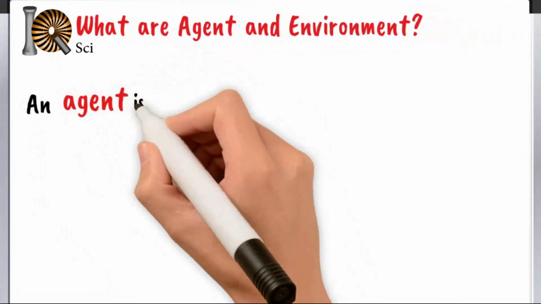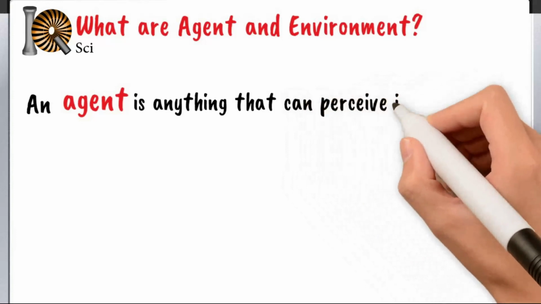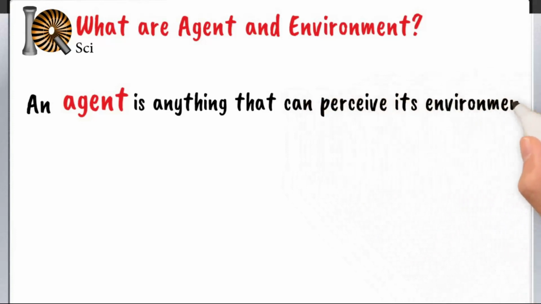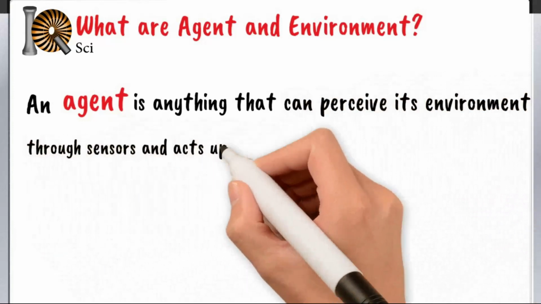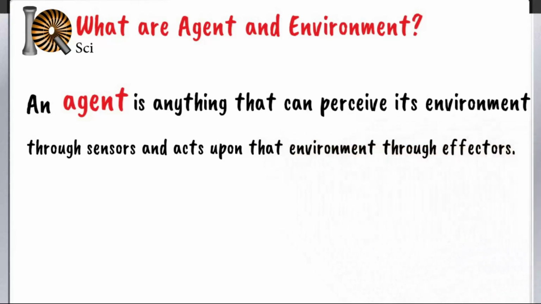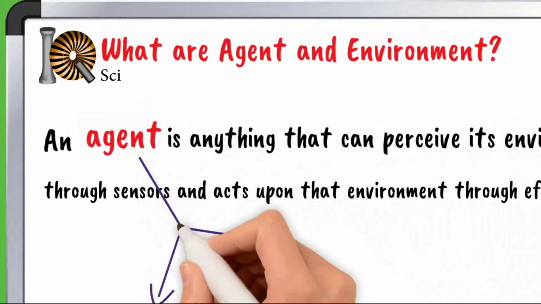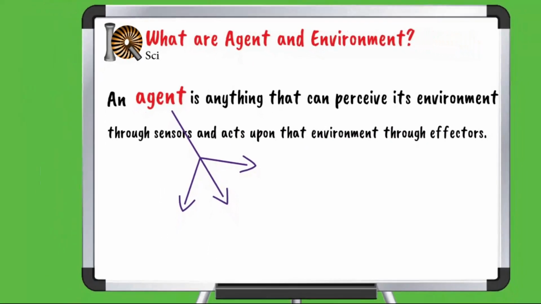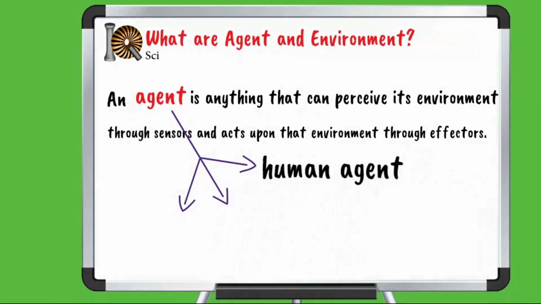An agent is anything that can perceive its environment through sensors and acts upon that environment through effectors. A human agent has sensory organs such as eyes, ears, nose, tongue and skin, parallel to the sensors and other organs such as hands, legs, mouth for effectors.